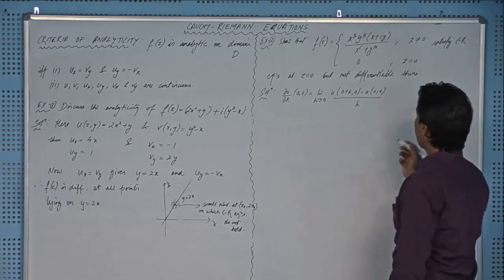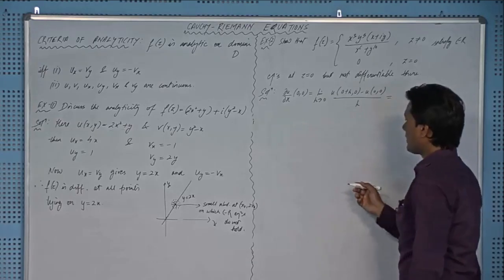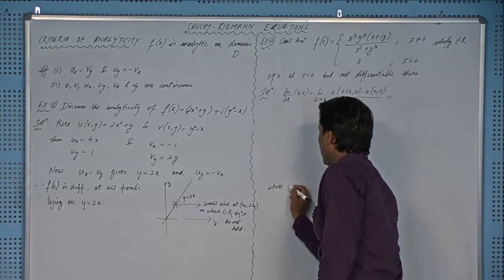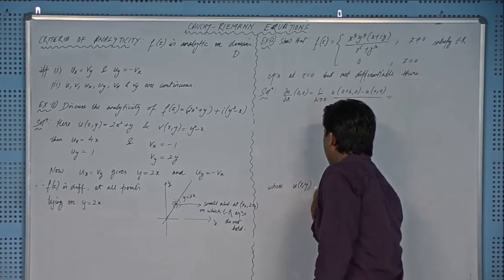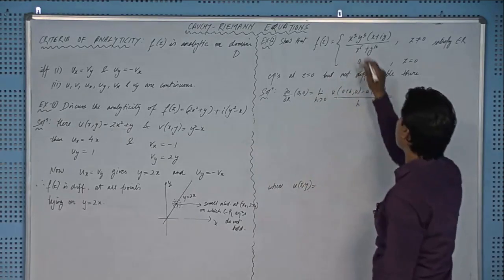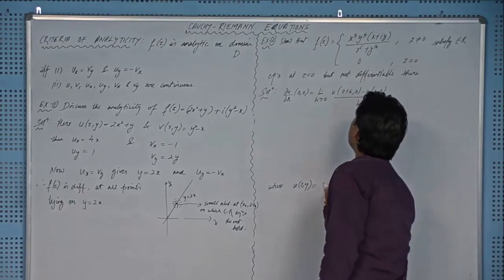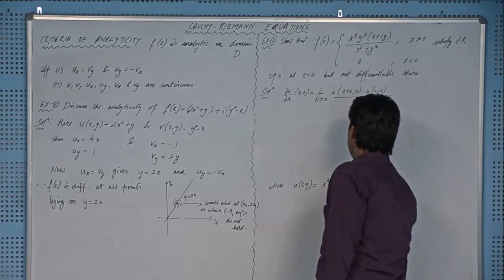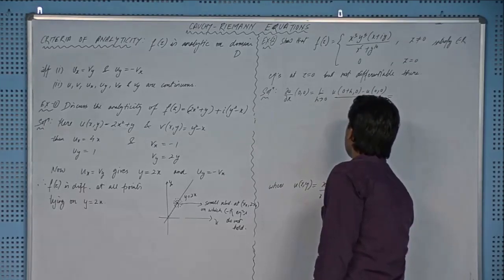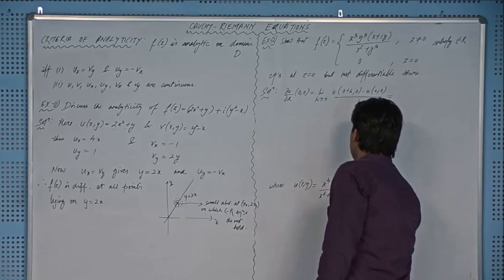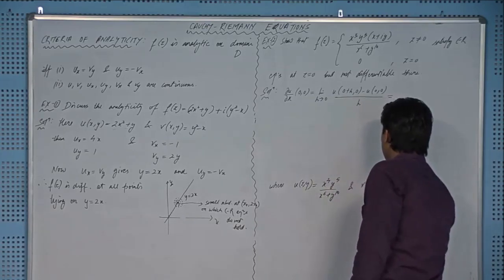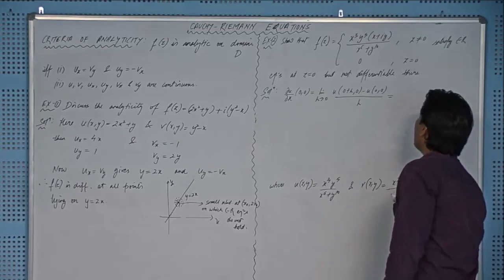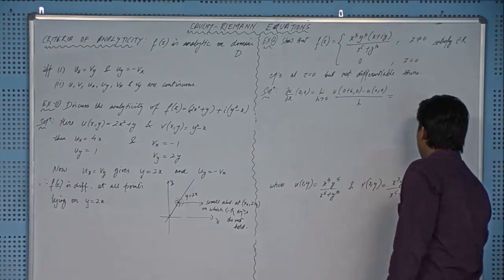Okay, here I will write where u(x,y) equal to, the value of u should be the real part of this function, that will be x to the power 4 y to the power 5 over x to the power 6 plus y to the power 10, and v(x,y) equal to x cube y to the power 6 over x to the power 6 plus y to the power 10.